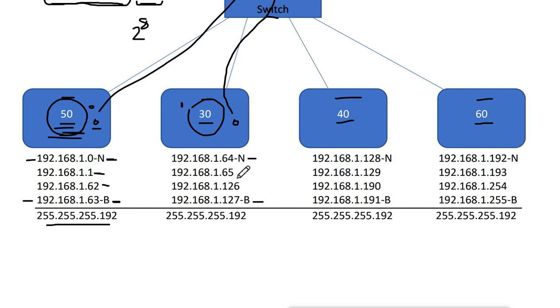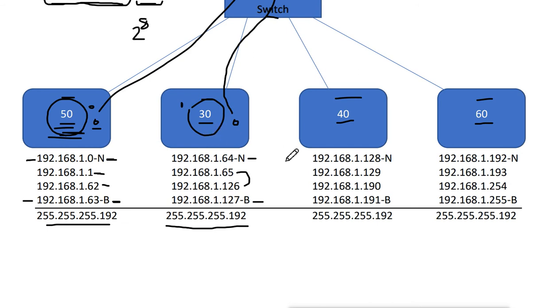So the valid and usable addresses will be between 65 and 126. All of them will not be used here, only 30 will be used, but the rest will remain for future use, but the block will be assigned here. And all the IP addresses which I assign to the machines in this department, I will use this subnet mask. So when I use this subnet mask, all the machines here will calculate that we have 4 blocks and this is the second block, this is the second network.